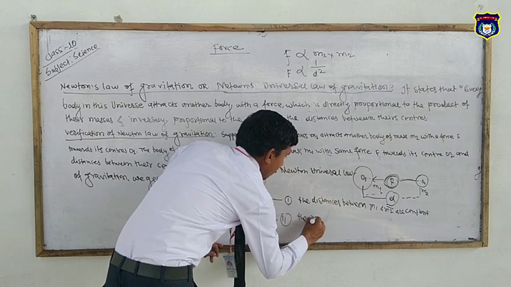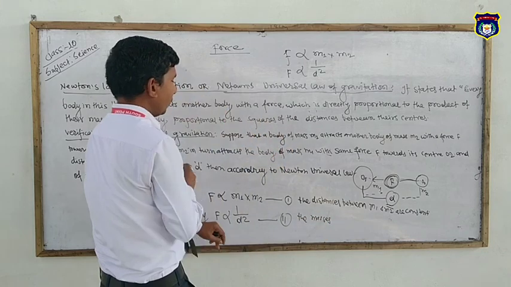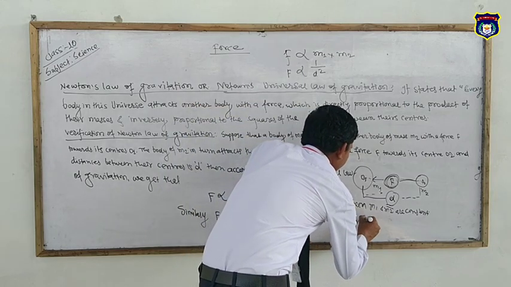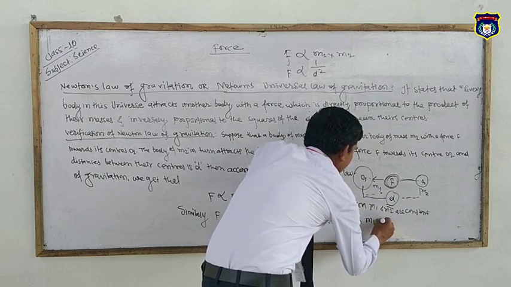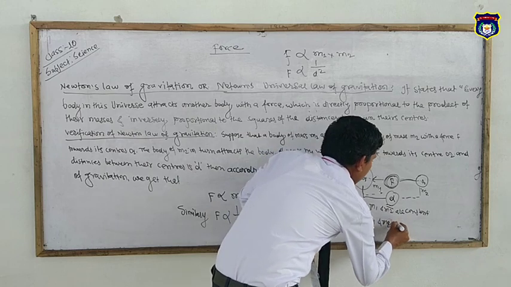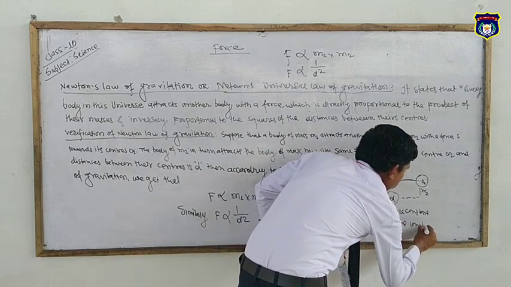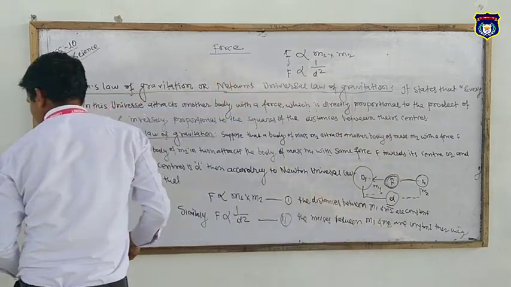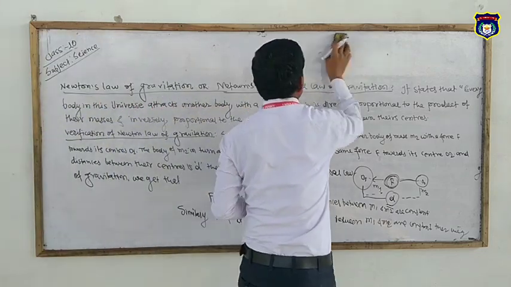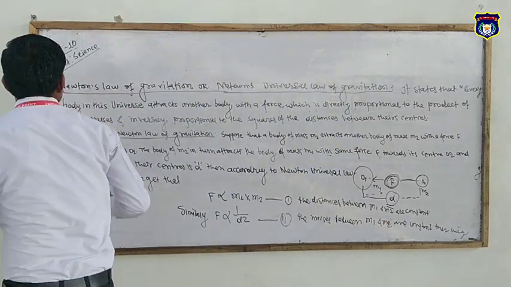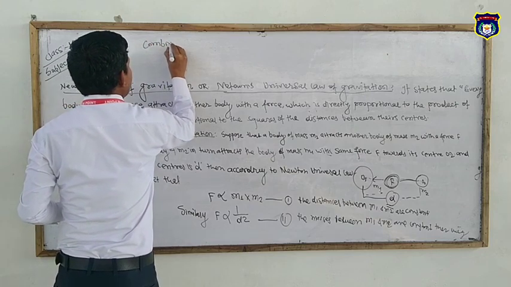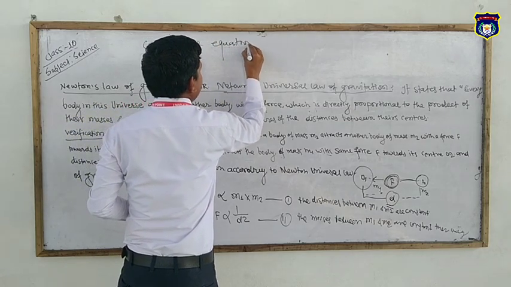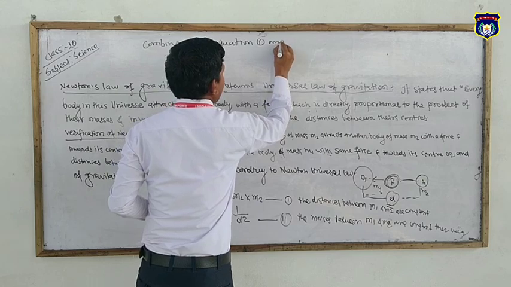The masses m1 and m2 are constant. Then we get, combining equation 1 and 2,